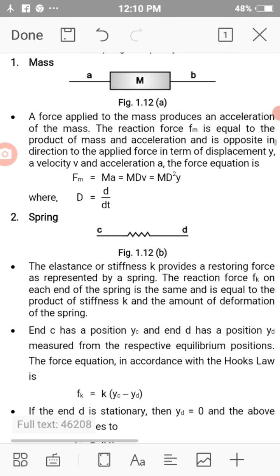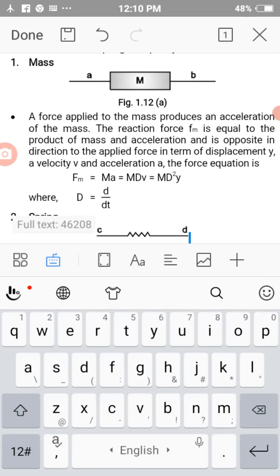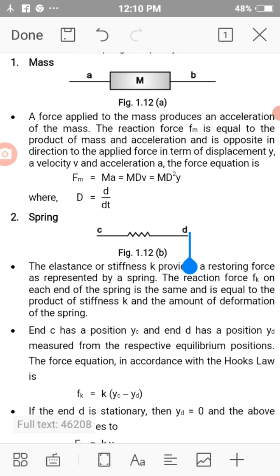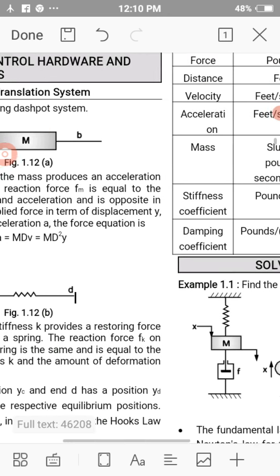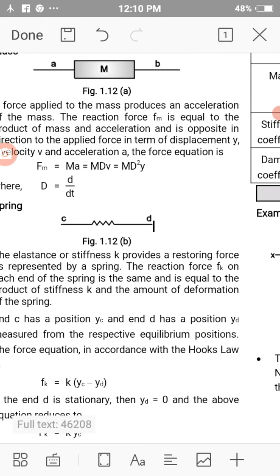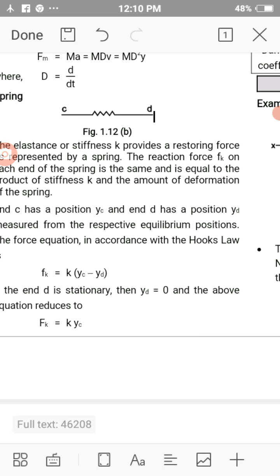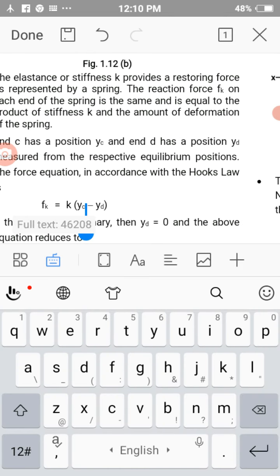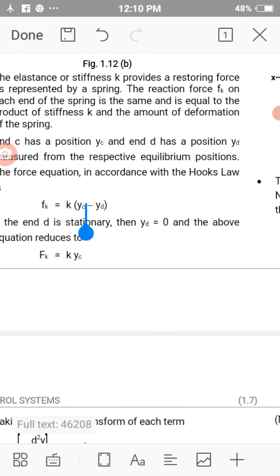If we apply force to a spring, this end D changes its displacement, and so the equation will change accordingly. That is, K into Yc minus Yd minus Yd1.